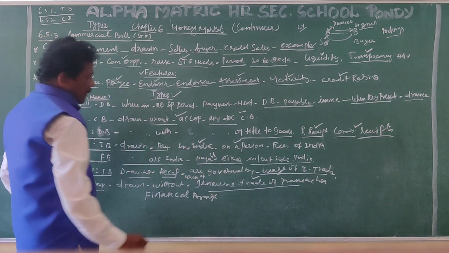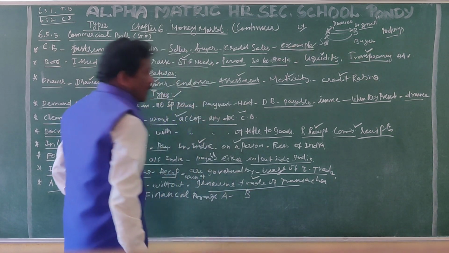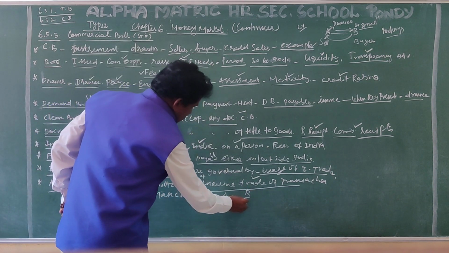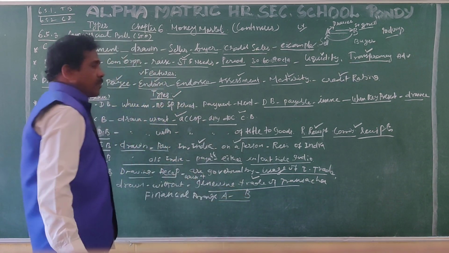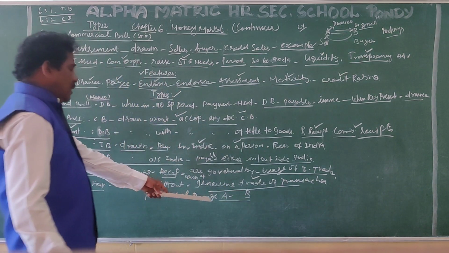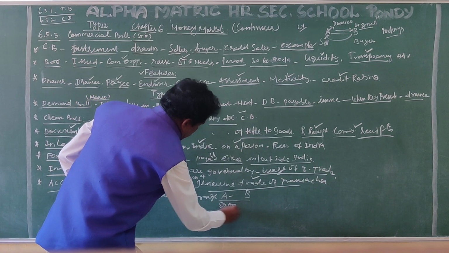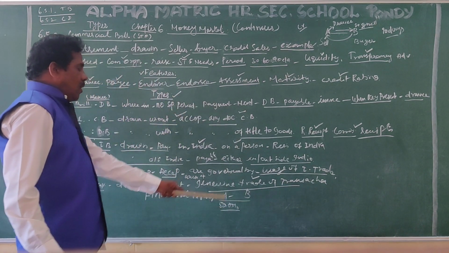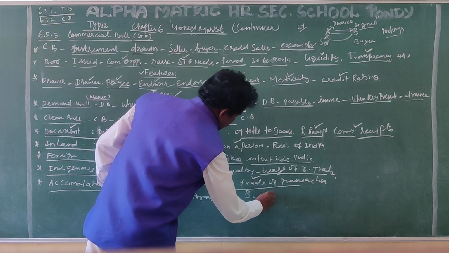For example, A is a drawer and B is a drawee. Here there is no need of any transaction between A and B. Suppose A wants money, a sum of rupees 50,000. At that time he draws a bill on B for a specific period, for example 60 days.